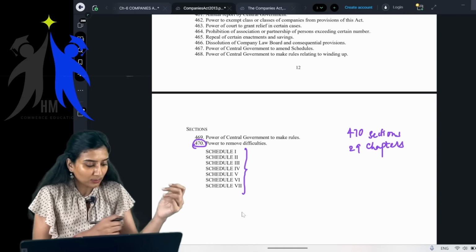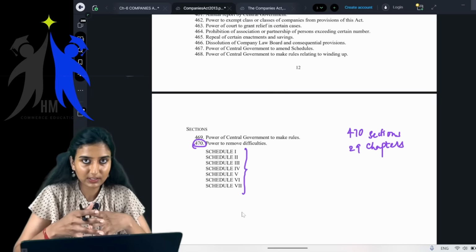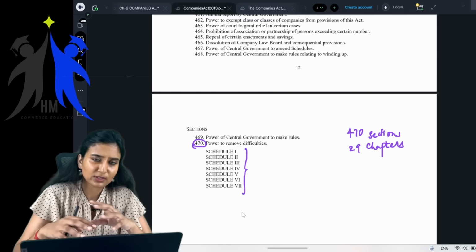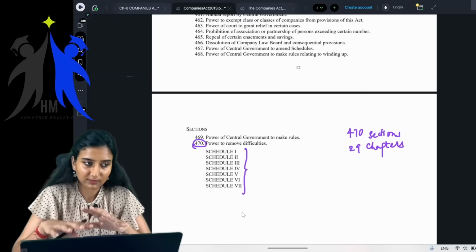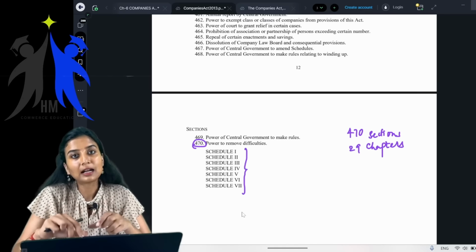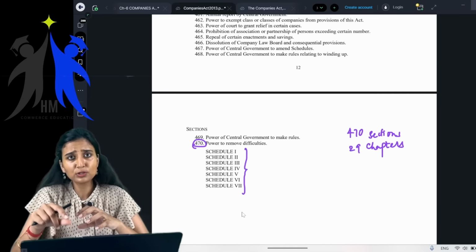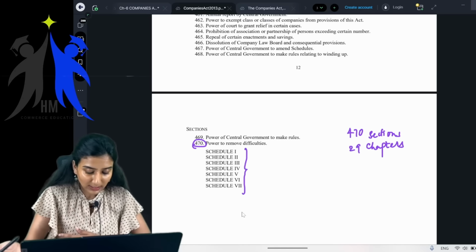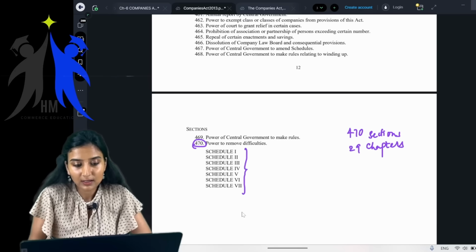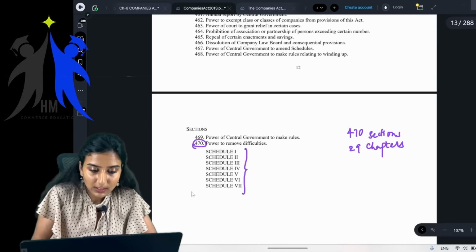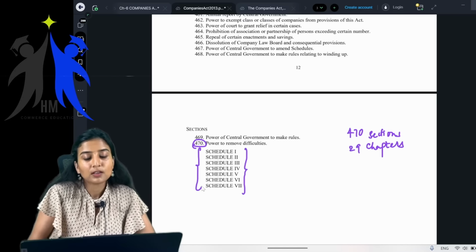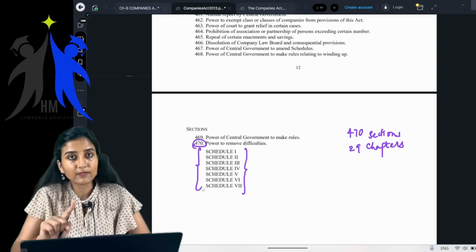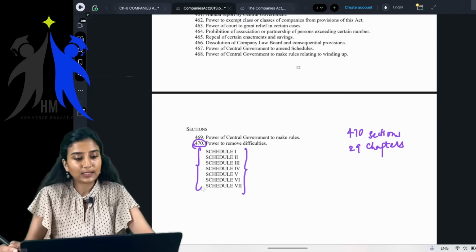Usually, children, there are various schedules. There are 7 schedules in Companies Act. They have all details with respect to the memorandum of association, articles of association. There are schedules with respect to the balance sheet, P&L, and also with respect to depreciation, etc. So schedule 1, schedule 2, schedule 3 till schedule 7. So there are 470 sections, 29 chapters and 7 schedules in Companies Act 2013.